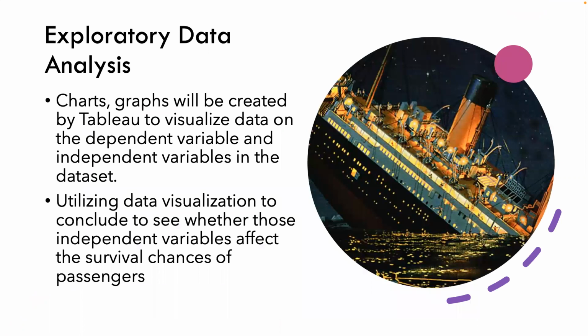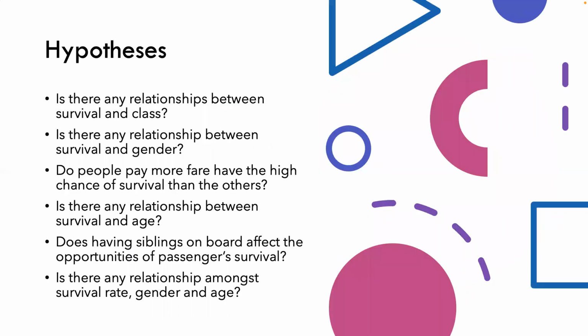Next, in the exploratory data analysis, we use charts and graphs to visualize data on the dependent variable, which is survival, and the independent variables, which are gender, age, etc. in the dataset. From that, we can conclude whether those independent variables affect the survival chances of passengers. This project is to find out the surviving chances of passengers on the Titanic ship. Therefore, there are some hypotheses that I made.